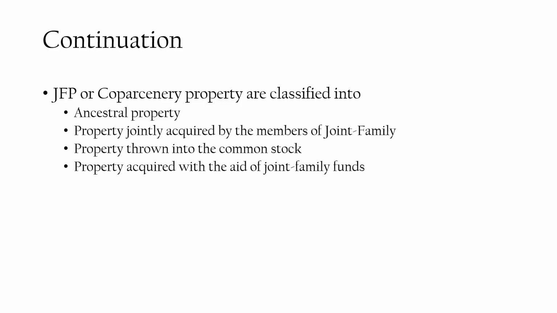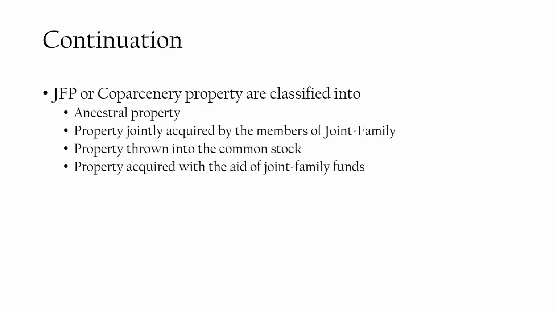Second one is property jointly acquired by members of a joint family. Raghav and Sugriv acquire property jointly. This becomes a property held jointly by people belonging to a joint family.